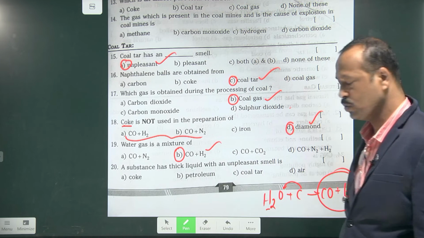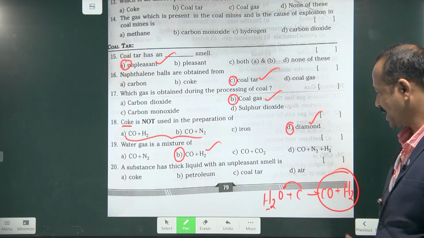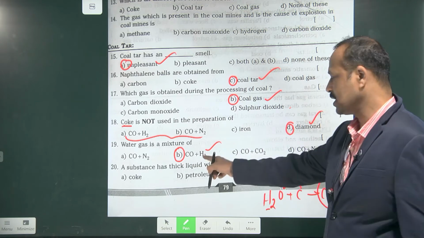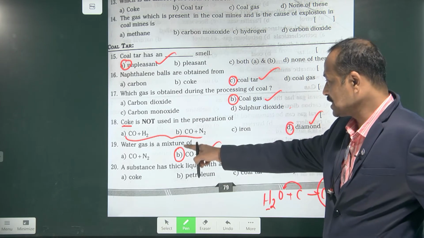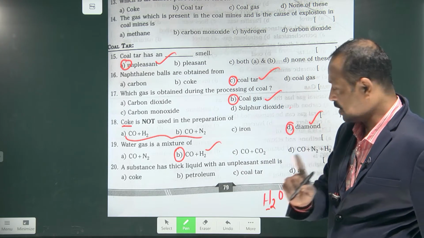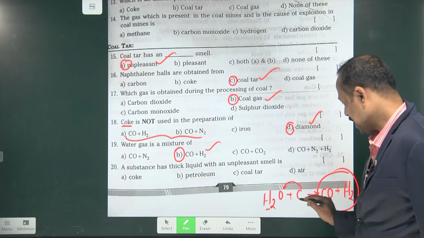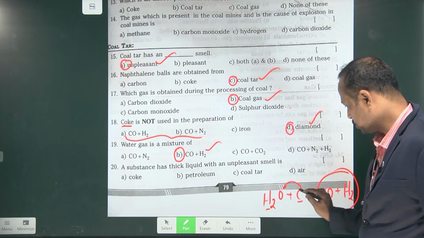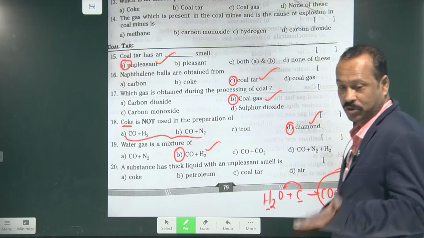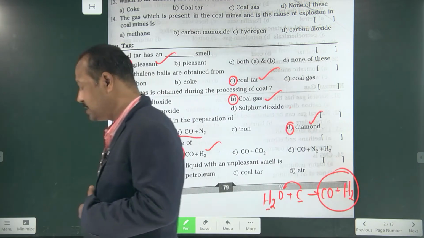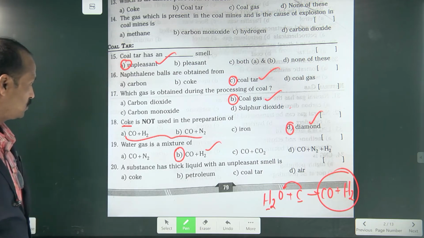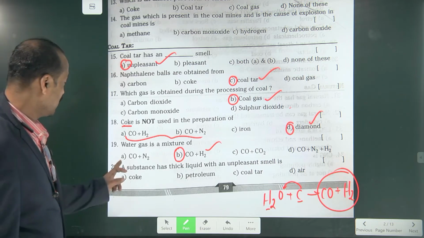Is this clear to you? Yes, sir. Water formula is H2O, so where is H2 here? Here. And we are discussing which chapter? Coal and petroleum. Coal means there is carbon. So carbon and water: carbon means C, water means H2O. So CO and H2. Logically you think the answer is CO plus H2. Is this clear to you? Right. Now the next question.